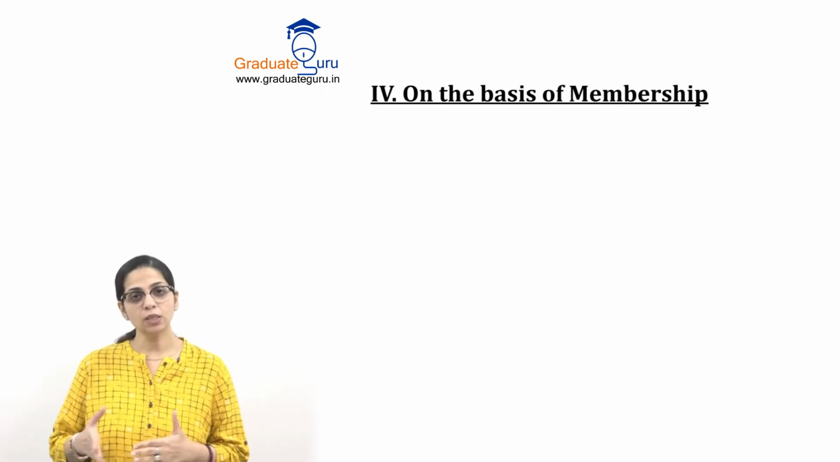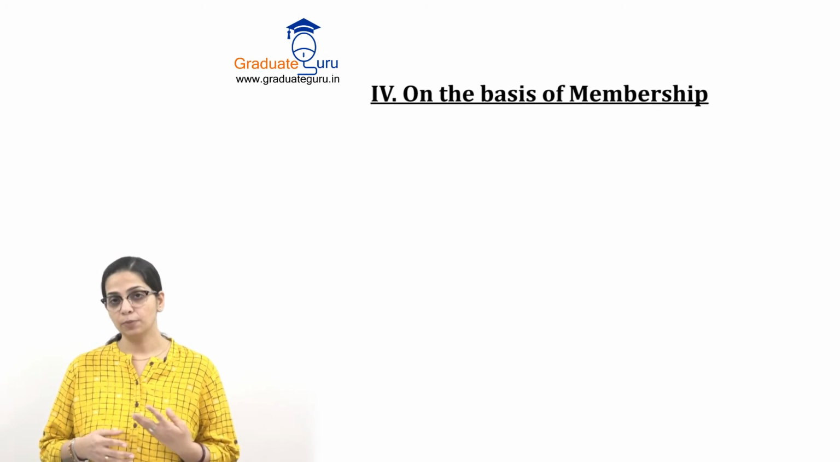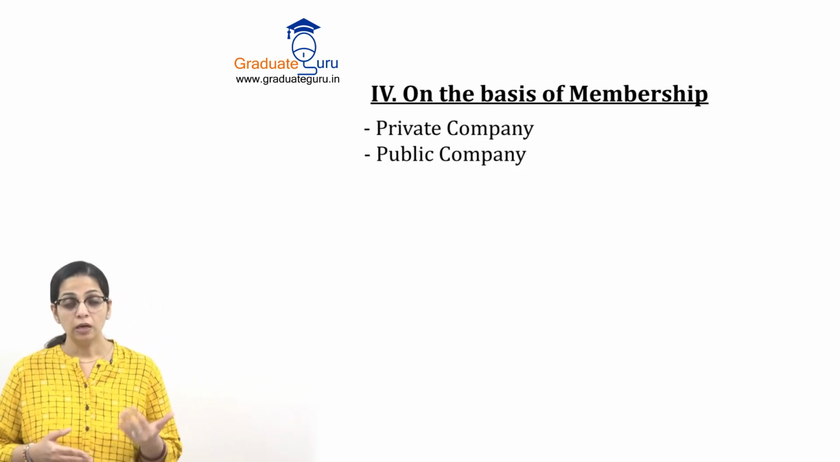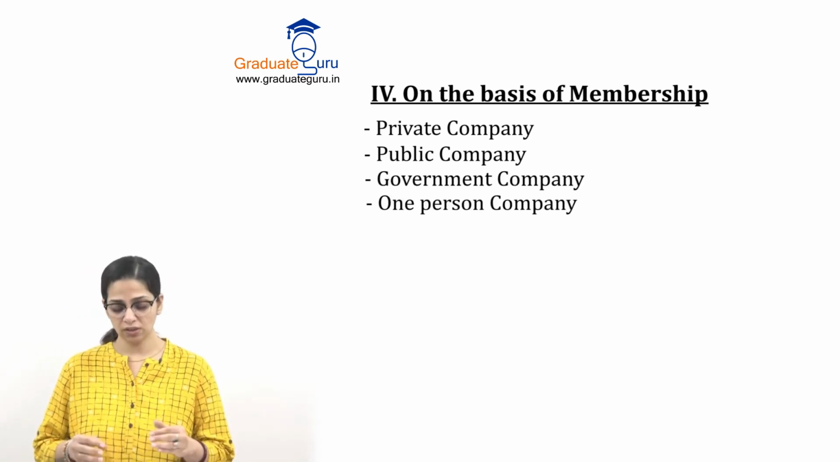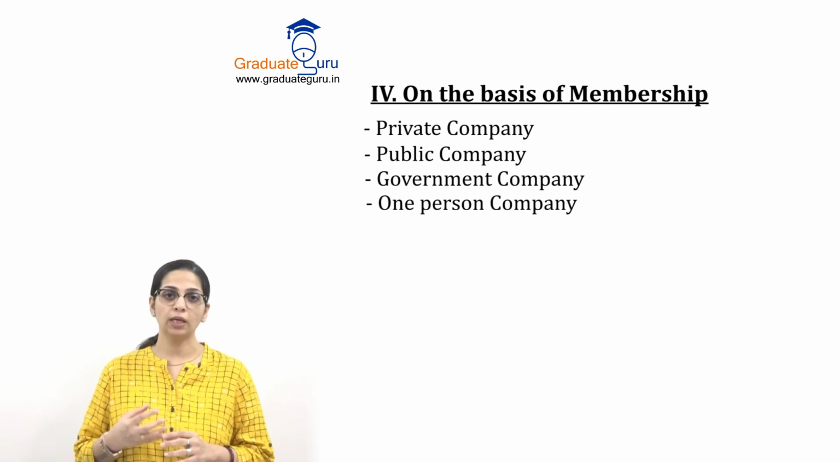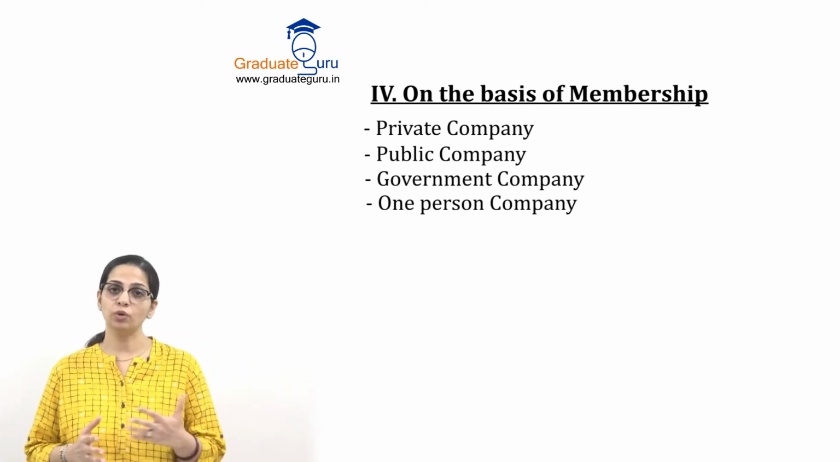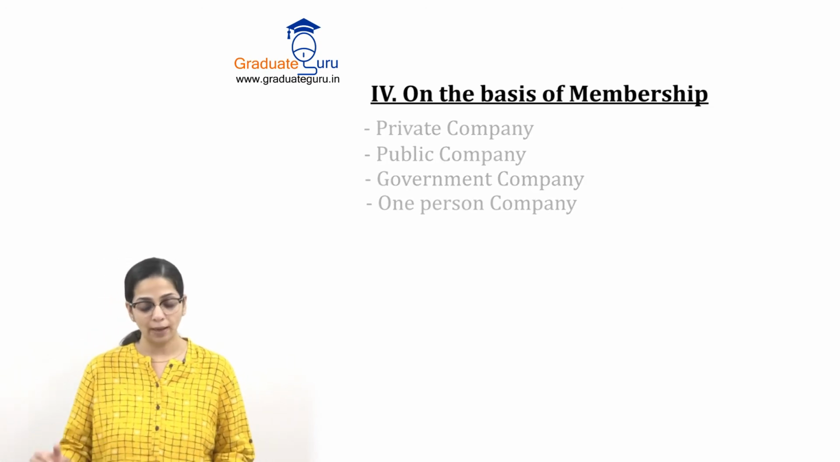Now the next classification is on the basis of membership, and this is a very important classification. Here there are 4 types of companies. One is private company, public company, government company, and one person company. Now this is a very new concept. One person company ये बहुत ही latest concept है. Okay, it was not existing a few years back. In India at least it was not there. So let us do this one by one.